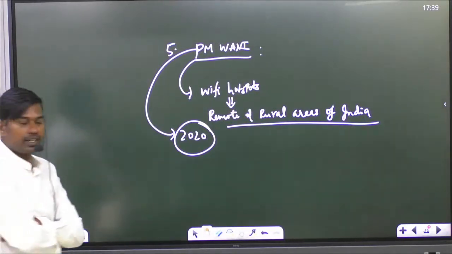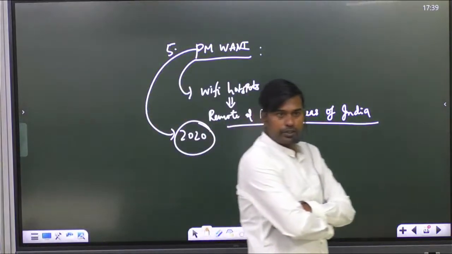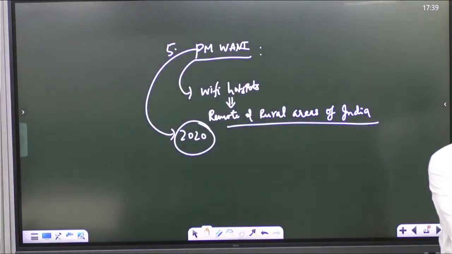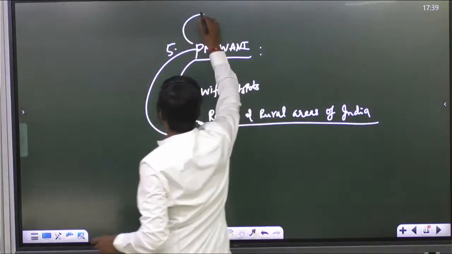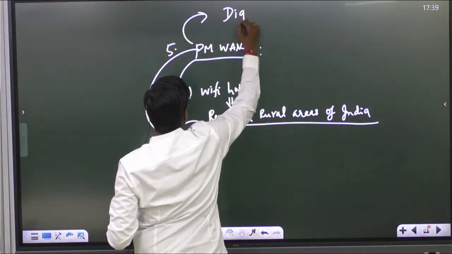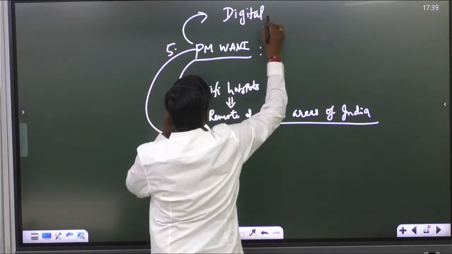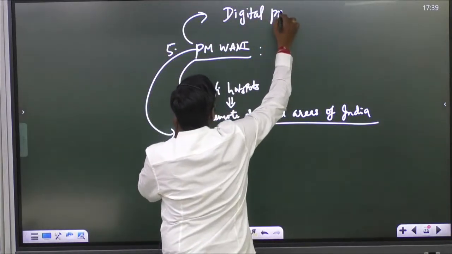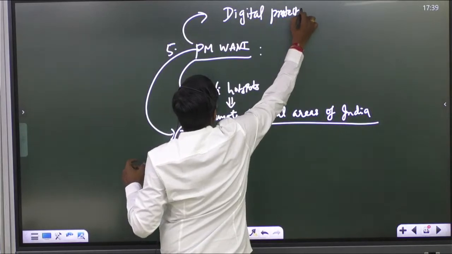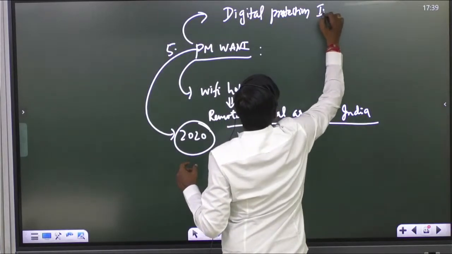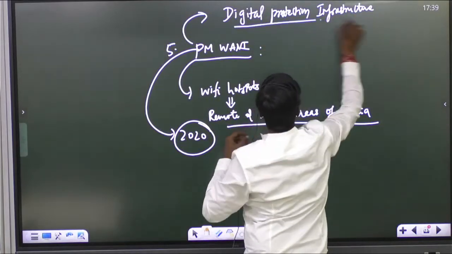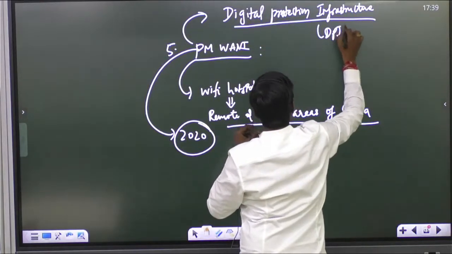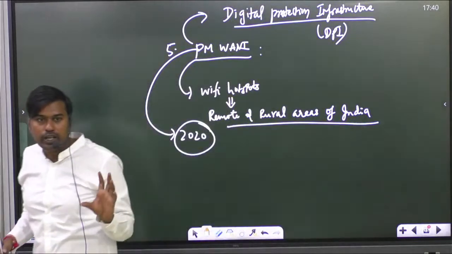In the Indian Express, I think this article came related to the evaluation of the PM WANI scheme, because what they are saying is that this PM WANI scheme is a very important component of the Government of India's digital public infrastructure. I will come to this topic. At the end of this, I will discuss this DPI concept, which is also very important.